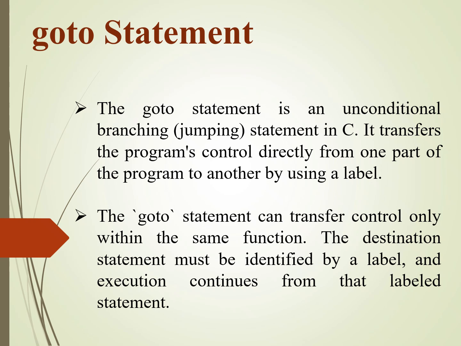Another important point is that the goto statement can transfer control only within the same function. It cannot jump from one function to another. The destination of the jump must always be identified by a label, and once the goto statement is executed, the program continues from that labeled statement.